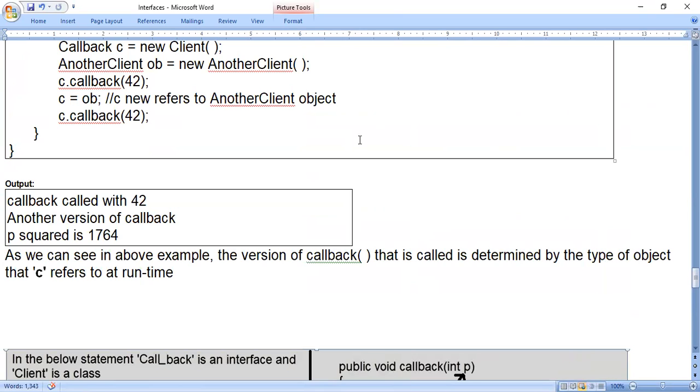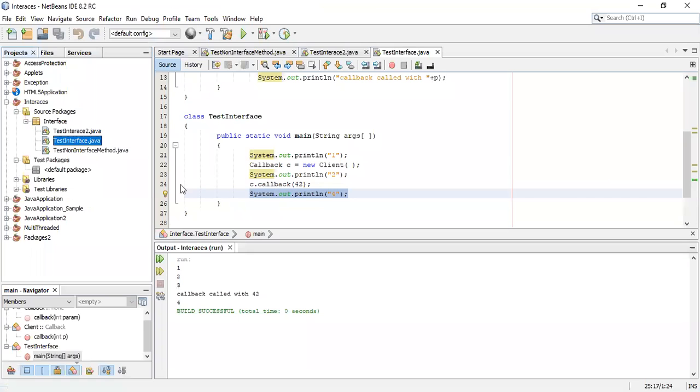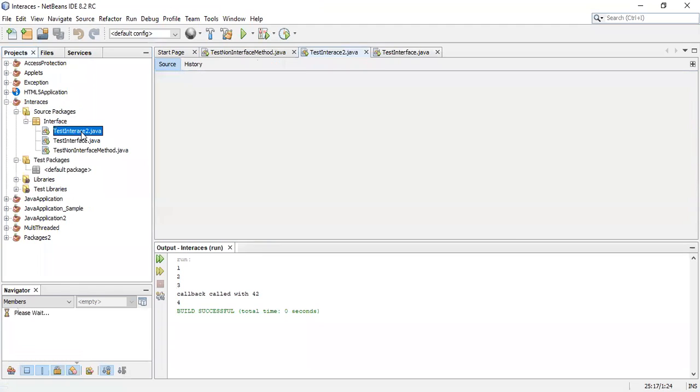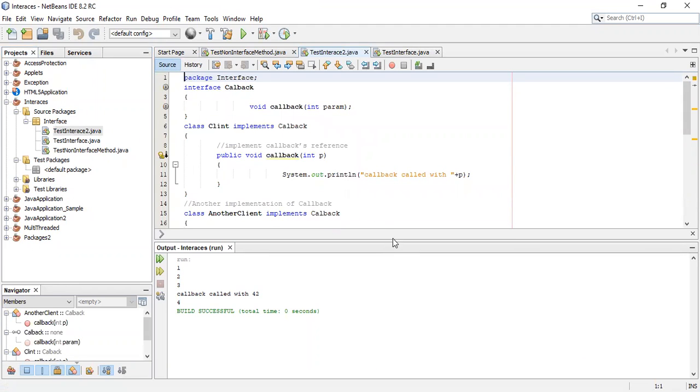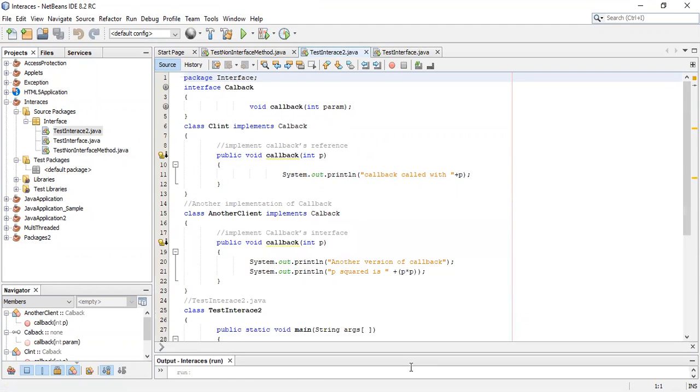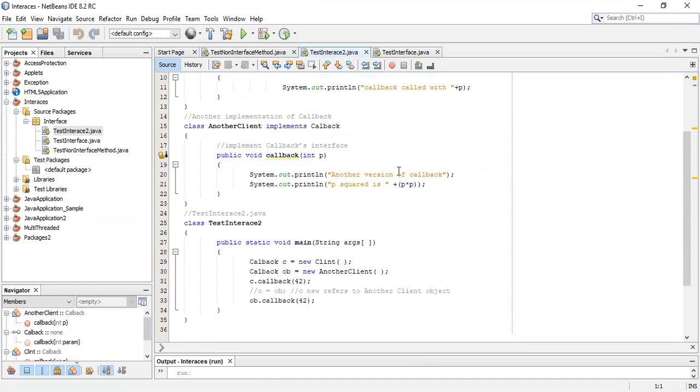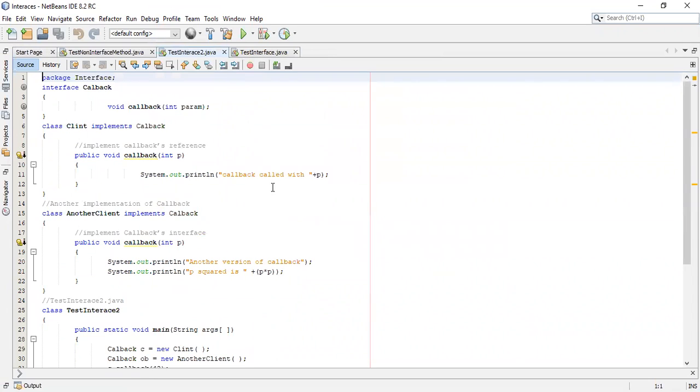Afterwards, if you have any doubts, you can ask. So this is the program. You just see the Callback interface and the Client class.